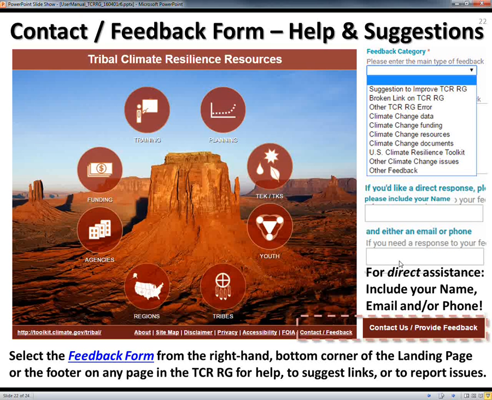We'll also have tribal liaisons put in place soon that may also be able to help you find the resources you need from agencies or groups. We can also help you begin to leverage different climate data in your adaptation planning and vulnerability assessment processes, or even provide some limited mapping and modeling support for your needs. So please contact me. Also, if you have links that you think are missing, we can add them right in.